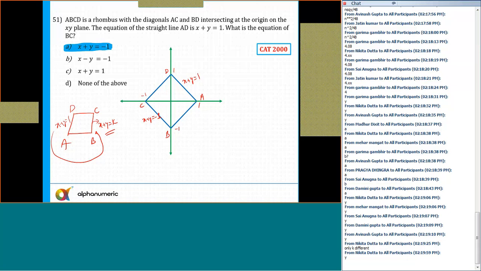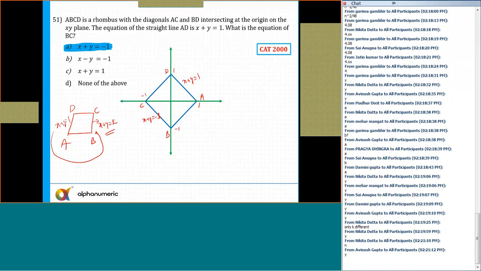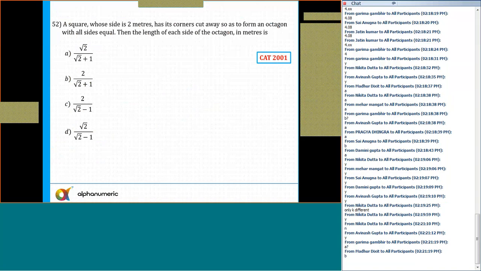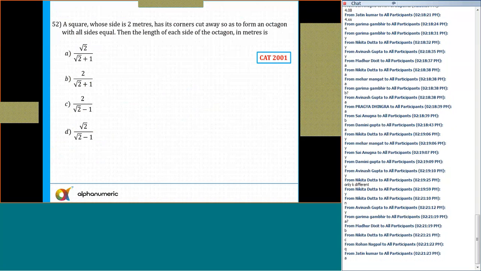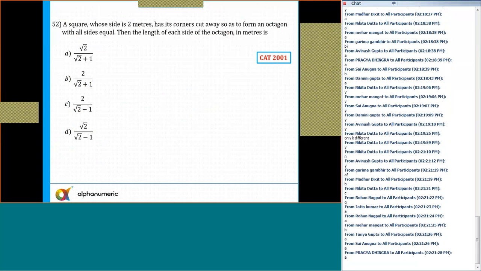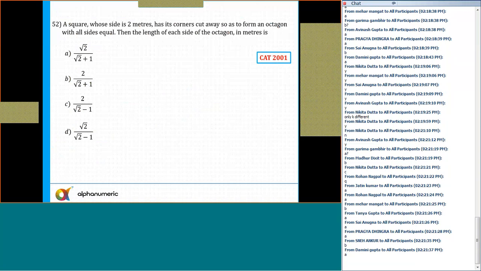Any doubts to anyone now? Can I move to the next question? So this was easy, doable. Now, tell me the answer of this question number 52. Again, an easy one based on octagon. Which is the correct answer?